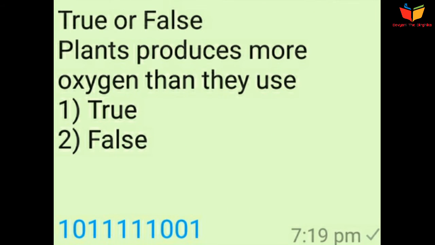Question number 6. True or false? Plants produce more oxygen than they use. Option 1 is true, option 2 is false, and the answer is option number 1, true.